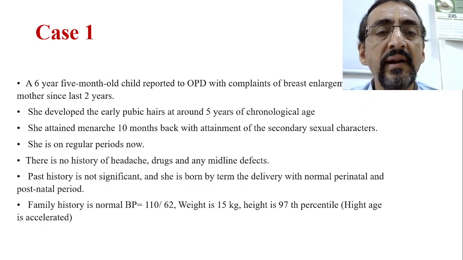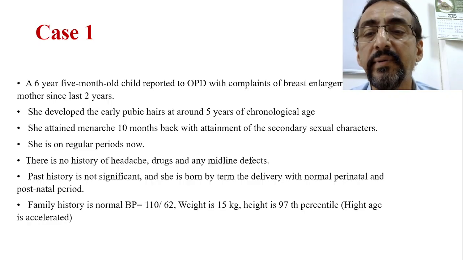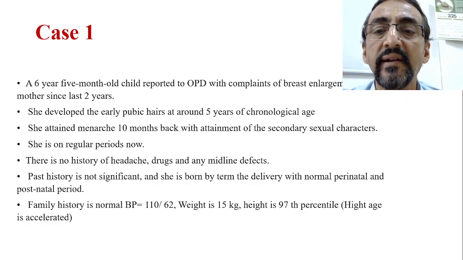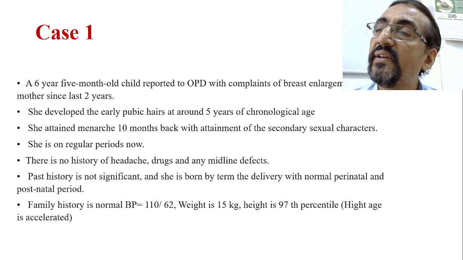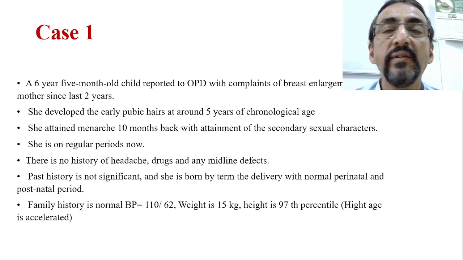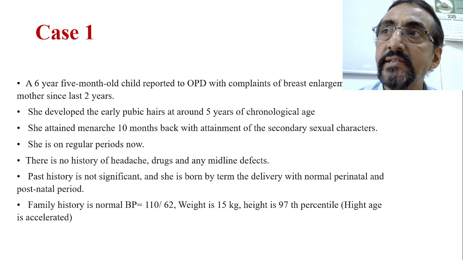BP is 110/62 now. Weight is 15 kg. Height is at the 97th percentile. Height age is accelerated a little, and height is also increased. Now, the baby is only 6.5 years old, and she already attained menarche, and all her changes took place earlier.